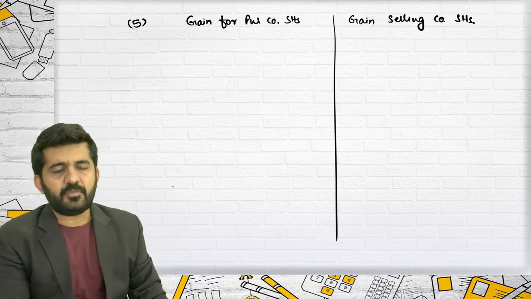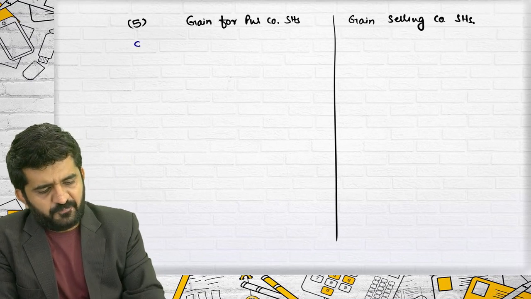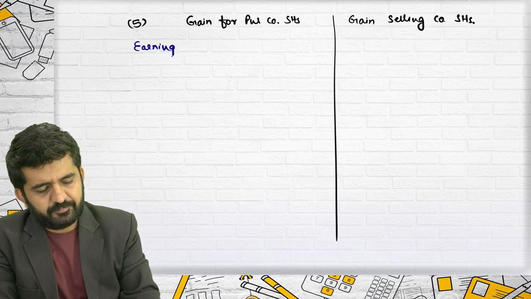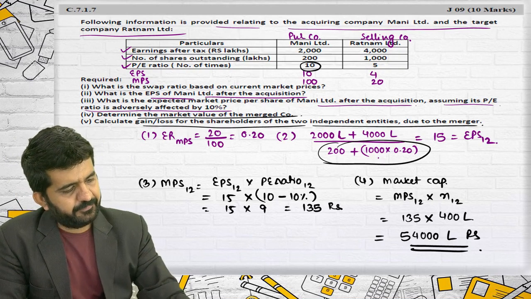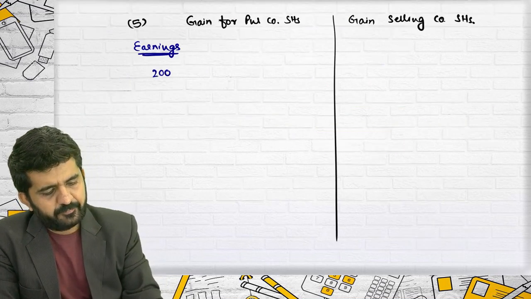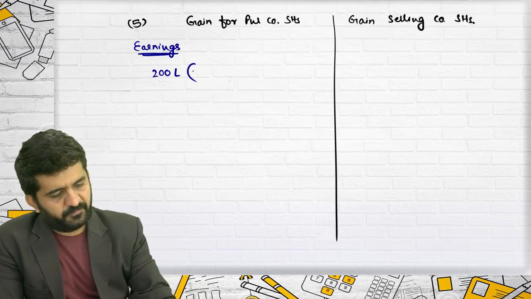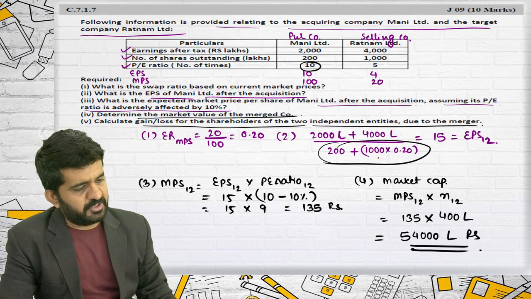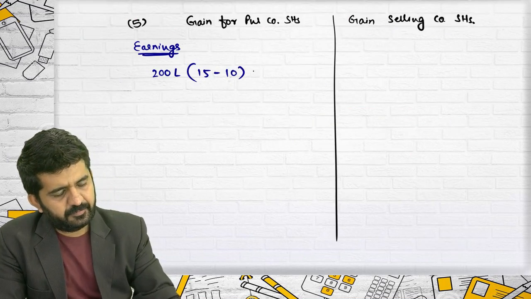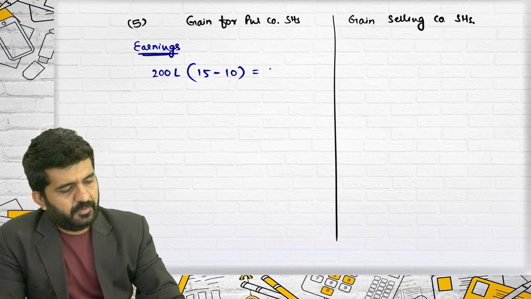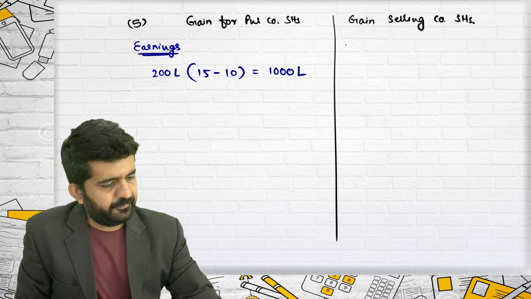Gain for purchasing company shareholders in form of earnings. What were the number of shares before merger? 200. What is EPS after merger? 15. What was EPS before merger? 10. This is 1000 lakhs profit.